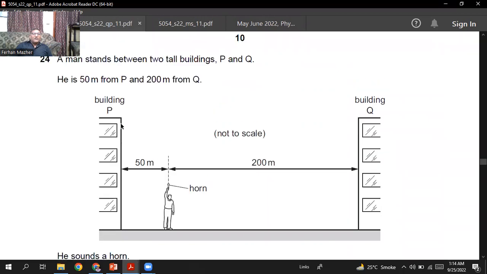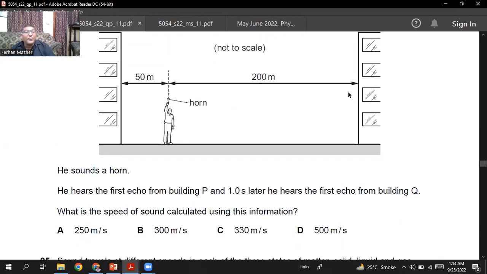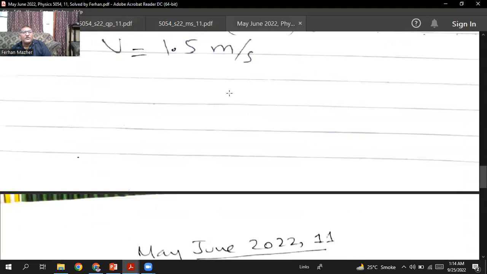Question number 24. A man stands between two tall buildings, P and Q. He is 50 meters from P and 200 meters from Q. He sounds a horn, and he hears the first echo from building P, and 1 second later he hears the first echo from building Q. What is the speed of the sound calculated using this information? Okay, let me show you.